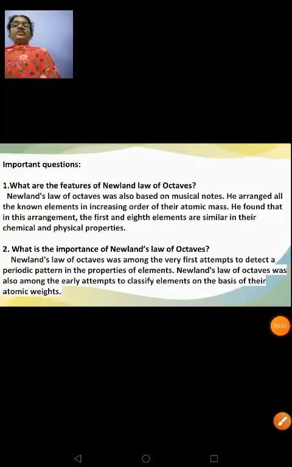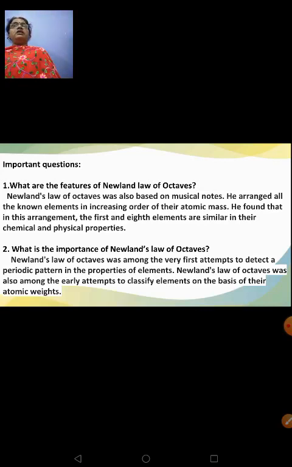Okay. What are the features of Newlands' law of octaves? Newlands' law of octaves was also based on musical notes. He had arranged all the known elements during his time in the increasing order of their atomic masses, and he found that in his arrangement the property of the first element was similar to the property of the eighth element, or you can say the first and the eighth elements are similar in their chemical and physical properties. So these are the features.